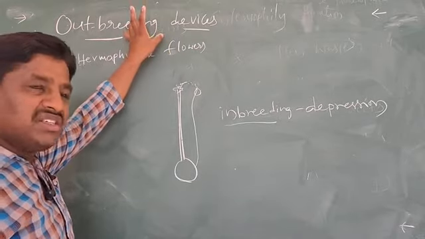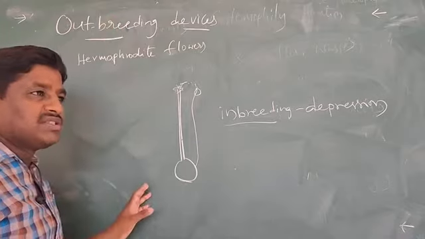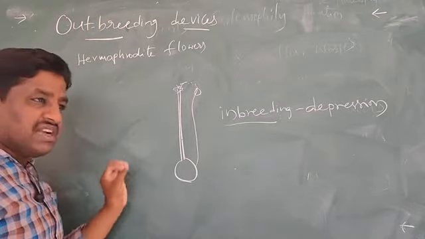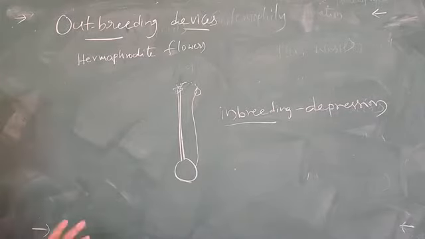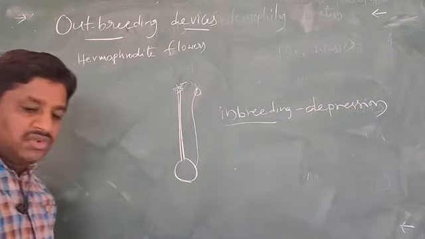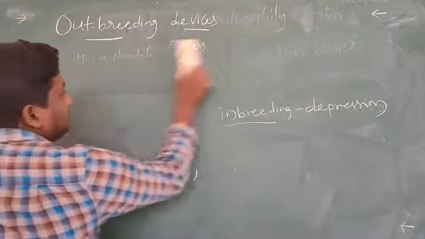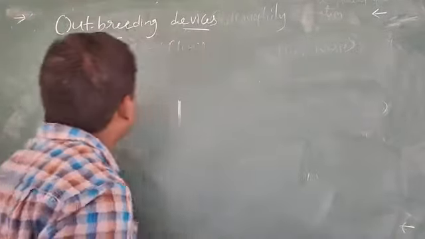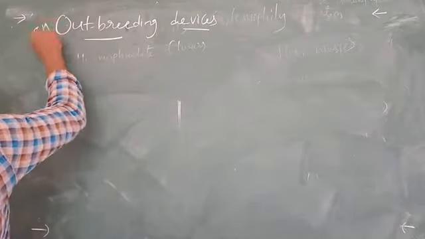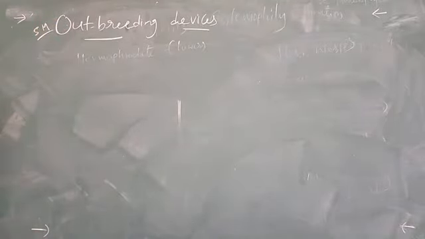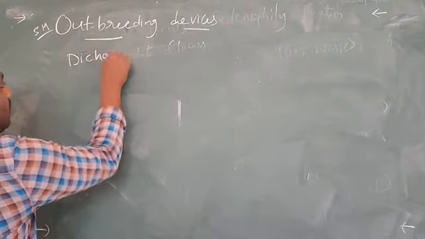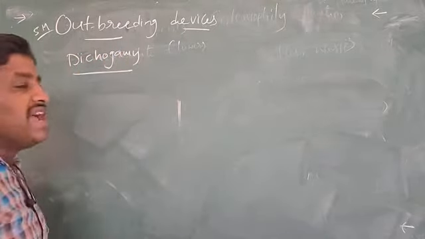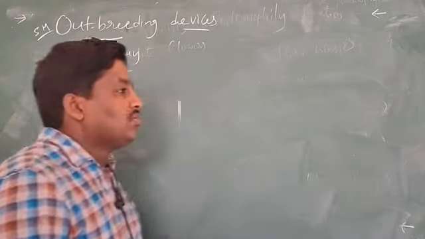That means in the outbreeding devices, self-pollination is prevented, favoring cross-pollination. So in the outbreeding devices, what methods are present? These methods are very, very important. First one, you can see this method: dichogamy. In dichogamy, there are two methods present.